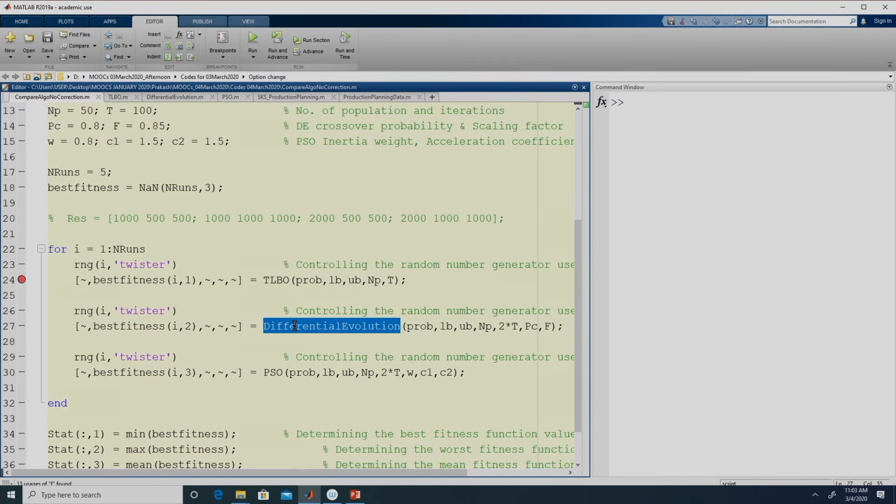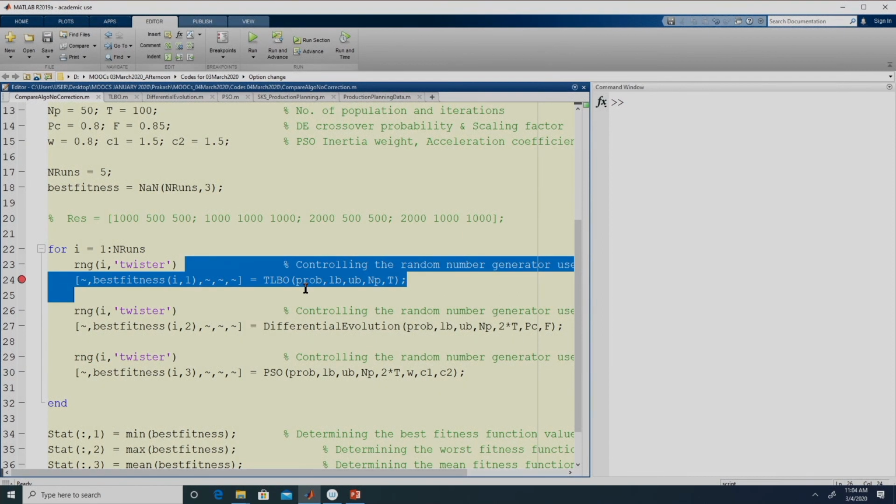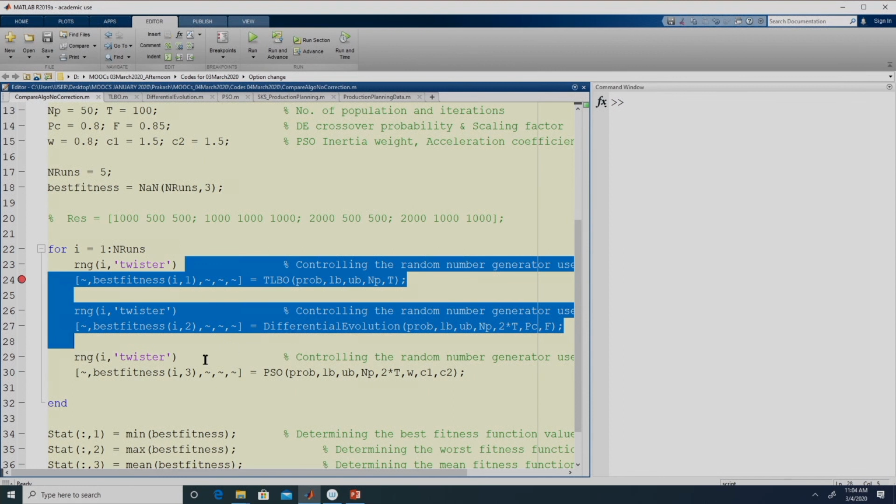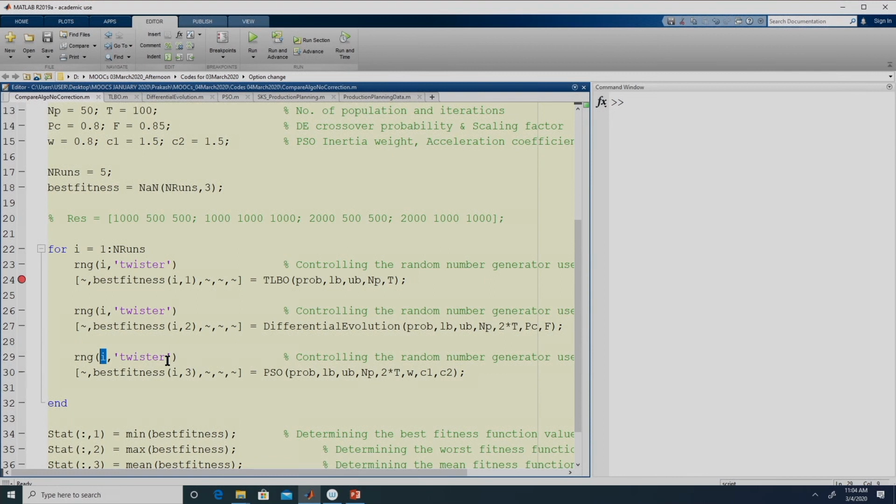For example, let us say we comment these lines. If we want to reproduce only the third run of PSO, it is not possible. But if we have these lines, then we do not need to execute TLBO or differential evolution again; we can merely say rng of whichever run was the best run comma twister, and we can get those results. That's why we are fixing the random number for each of the algorithms.